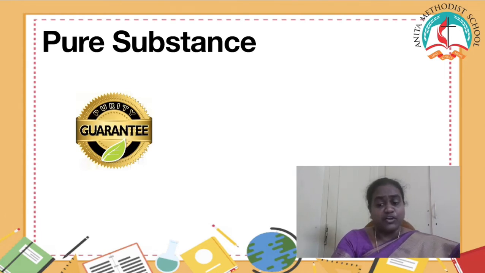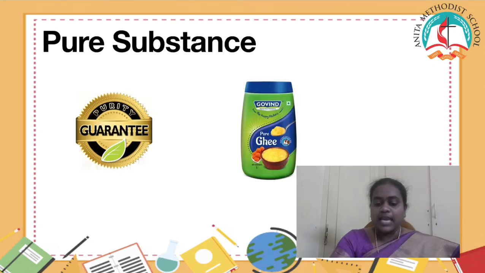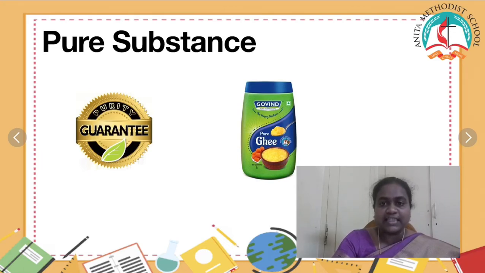Suppose your parents or you have gone to purchase ghee. Have you seen this word pure ghee? What do you mean by this pure ghee? For a person, a pure ghee is nothing but ghee that does not have any added substances or added colors. So it is of the purest form. So nothing is added into the ghee. That is, any substance without adulteration is pure for a human being.